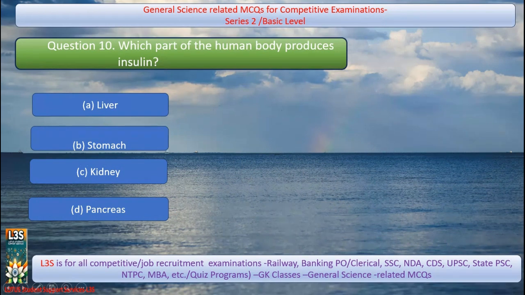Question 10. Which part of the human body produces insulin? Liver, stomach, kidney, pancreas. It is the pancreas.